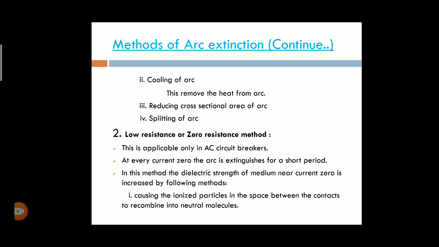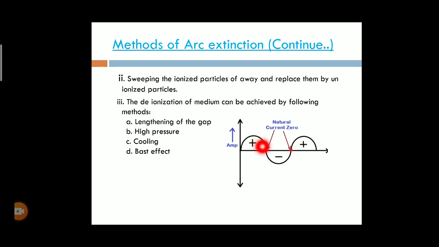Next, the second one is the low resistance or zero resistance method. This is applicable for AC circuits only. In AC circuits, the current is zero for every half cycle. That can be observed in this graph. These are the current zero points that are obtained every half cycle.